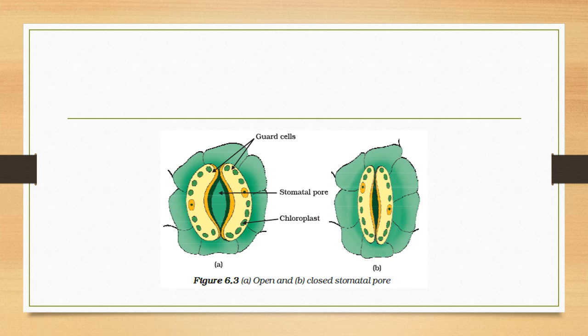Okay, now come to the next question that is related to the stomata, but you will give me the answer. Search for it first of all: why are the stomatal pores or stomata present in large numbers on the lower surface of the leaves as compared to the upper surface of the leaf? Okay, you will search for the answer first.